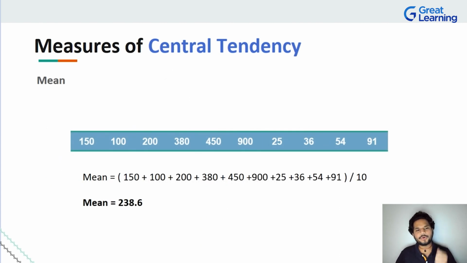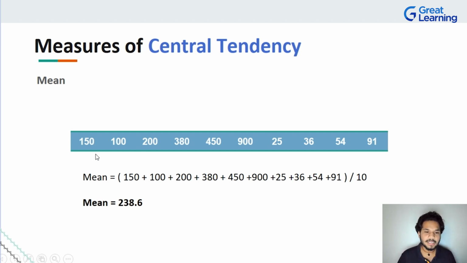Alright guys, so to talk to you about the measures of central tendency, the first one on our list is mean. Now I already told you that mean is a very simple calculation of an average, right? Now look at all the data elements that are present on your screen. We have 100, 150, 200, 380, 450. So you see that there's no order that you see on your screen, right? There's no ascending order, there's no descending order. Can we still find the mean?